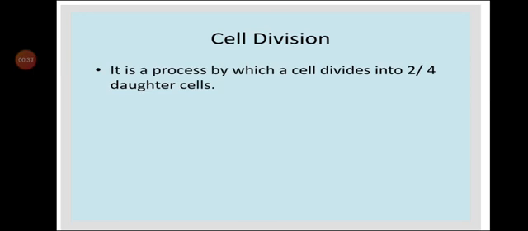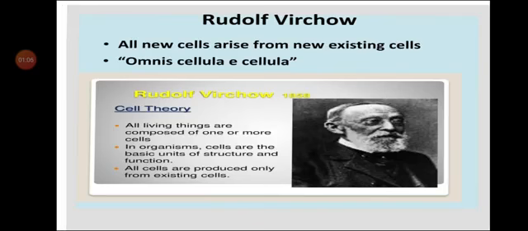So it is a process in which division, the word division, means divide. So what is going to divide here? Here the cell is going to divide. The cell is divided into 2 or 4 cells, and those cells are known as daughter cells. So the entire chapter we are going to study about cell division, how the cell divides, the different processes by which the cell divides.